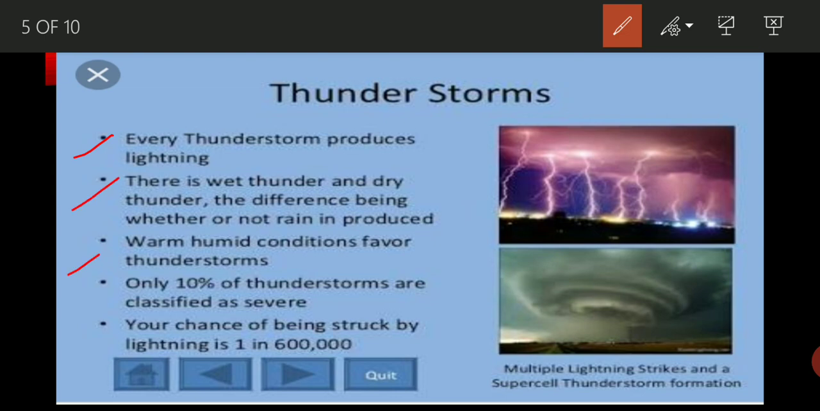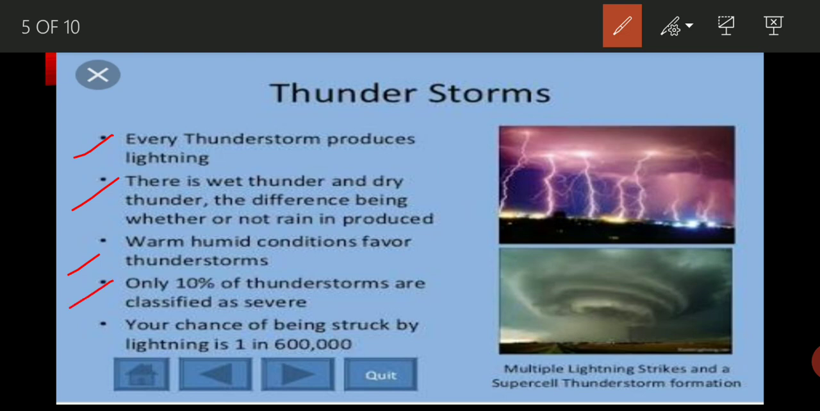The next one is that warm humid conditions favor thunderstorm. Whenever the conditions become warm and humid, basically in the summer, as I have told you earlier, it always favors the formation of thunderstorm.